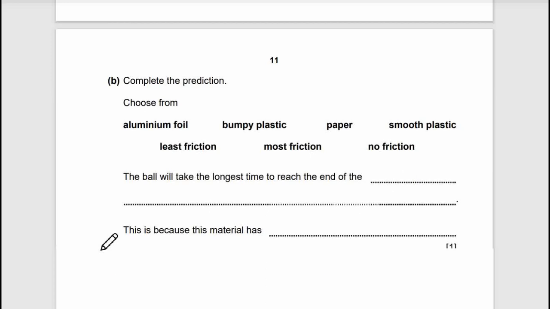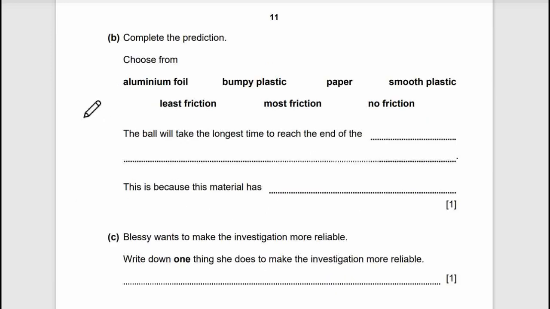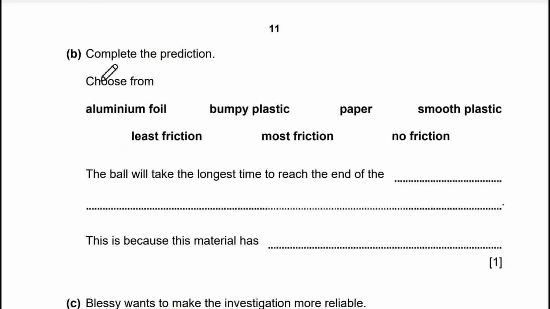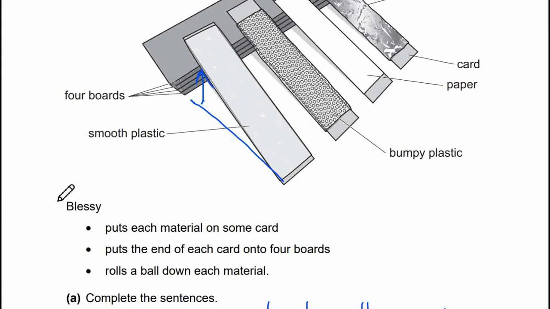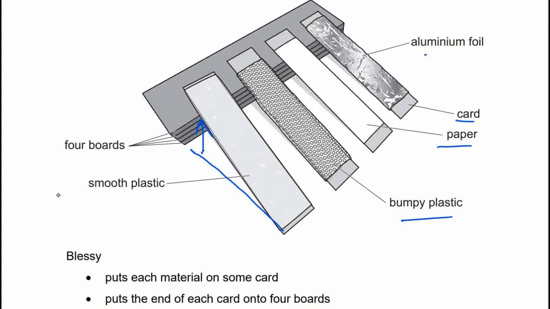Complete the prediction. Choose from aluminum foil, bumpy plastic, paper, smooth plastic. Least friction, most friction, no friction. The ball will take the longest time to reach the end of the. So we see the materials are bumpy plastic, paper card, and aluminum foil. There are 4 materials layered on the card.